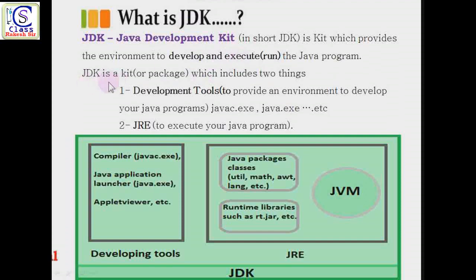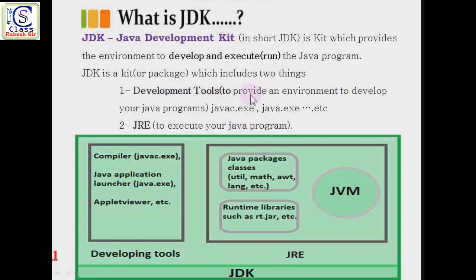So this JDK is a kit or package. Kit means package. Package means it contains many different classes, many different Java files. That is known as a package. Basically, there are two different categories of this Java package: development tools and JRE. So the JDK is a package that contains different files to develop and execute a Java program, and it is categorized in two different parts: development tools and JRE.